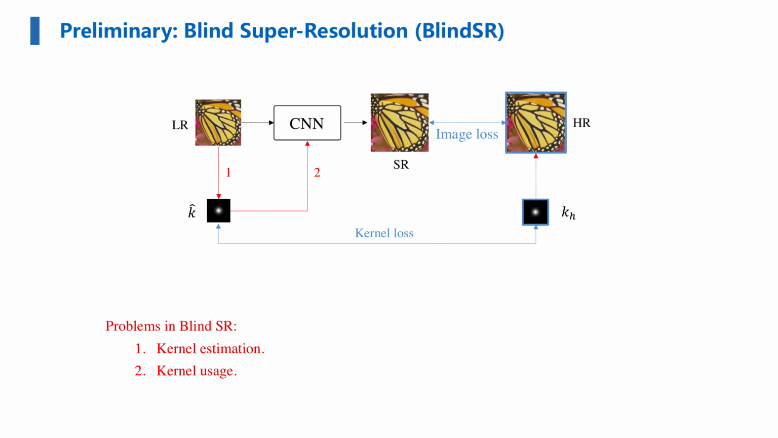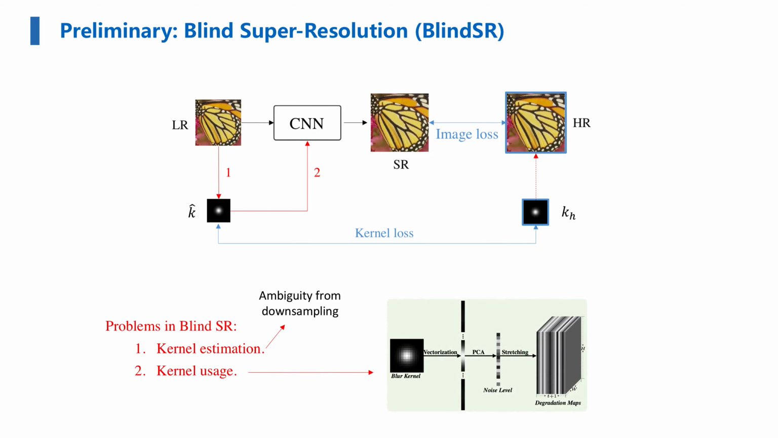First, note the ground truth kernel is applied on the HR image, and we can hardly directly estimate the blur kernel from the LR image due to the ambiguity produced in the undersampling. Second, most BlindSR methods adopt a kernel stretching strategy, in which the kernel is vectorized to one dimension, then PCA is applied, and it is stretched to be the same size as the LR image. But this strategy destroys the spatial relation of the kernel and thus causes an insufficient usage of the kernel.